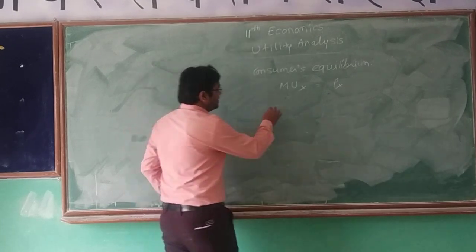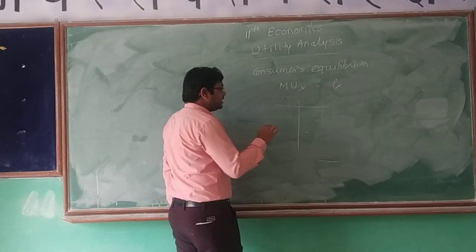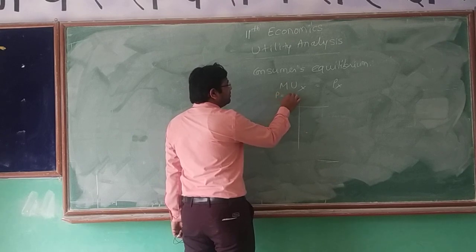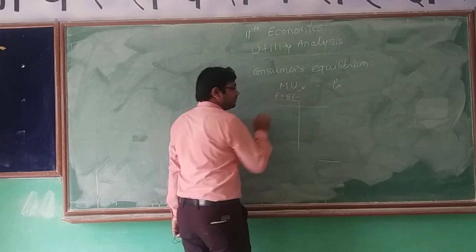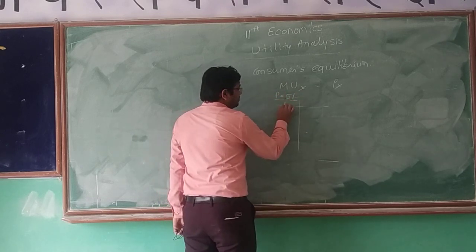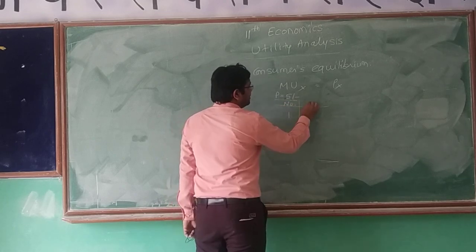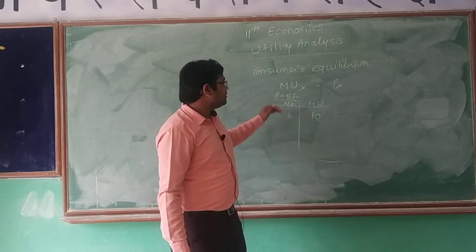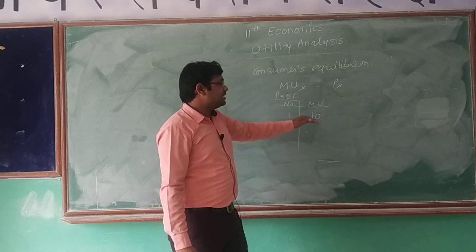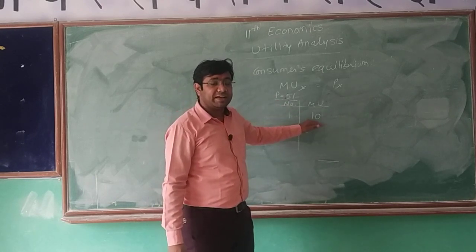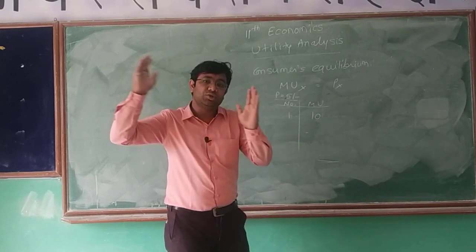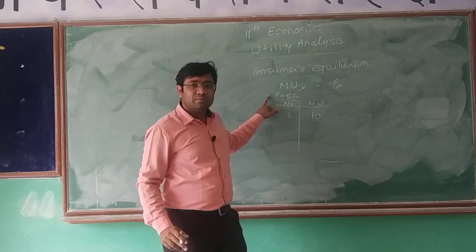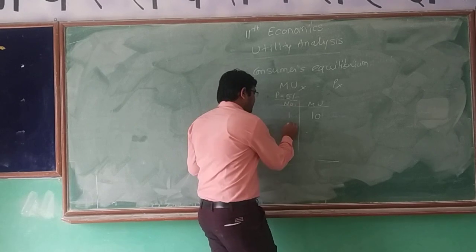Okay, let us take one numerical example. There is one commodity and the price of that commodity is 5 rupees. If I consume 1 unit, I get the marginal utility of 10. The price given was 5. The marginal utility I got was 10. It means marginal satisfaction is more in comparison to price. I will consume more of the commodity.